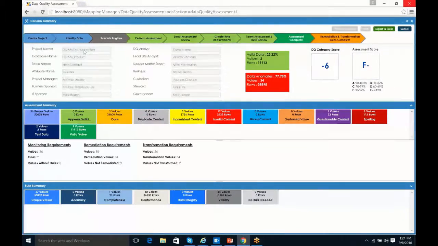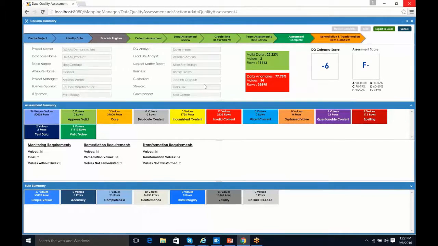Beneath our chevrons that are tracking our workflow, we have our context information telling us the project, the database, table, and attribute names. In addition, I can see who ran the project, and who the business owner or IT sponsor is. In the middle here, we can see who did the assessment, who reviewed that assessment, and then our data community who participated: our subject matter expert, business owner, custodian, steward, and the governance person. All these people were assigned, reviewed, and did the approvals. So it gives traceability. A lot of times people forget which things they've worked on, and somewhere down the line they say, oh no, I didn't approve that, but here we can prove that indeed they did look at it and approve it at some point in the process.